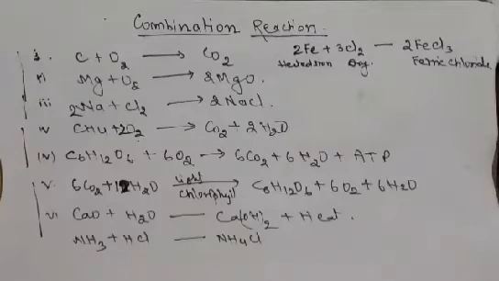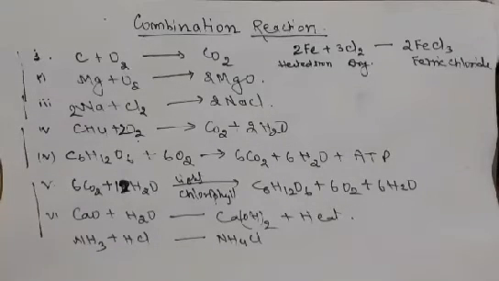Now in this video, today we will discuss some important chemical reactions. As we know, on the basis of the nature of reaction, chemical reactions are of 5 important types. These are combination reactions, decomposition reactions, simple displacement reactions, double displacement reactions, and redox reactions, that is called oxidation and reduction reactions. Now here we will learn today about the combination reaction.